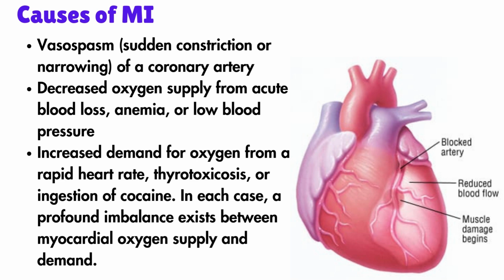MI can be due to decreased blood supply from acute blood loss, anemia, or low blood pressure, or due to increased demand for oxygen from a rapid heart rate, thyrotoxicosis, or injection of cocaine. In each case, a profound imbalance exists between myocardial oxygen supply and demand.